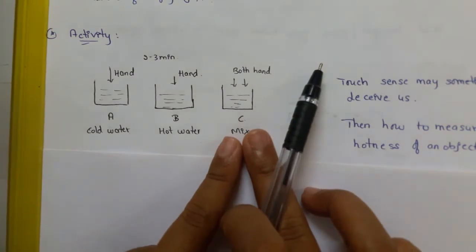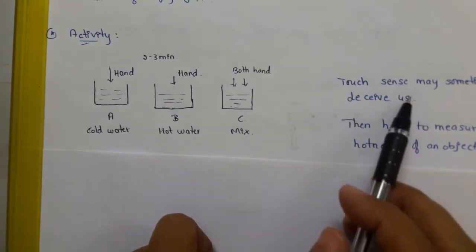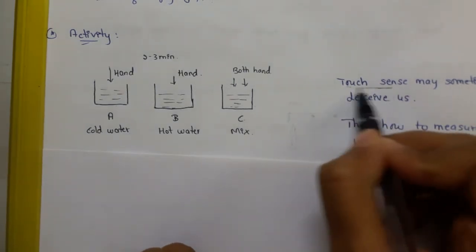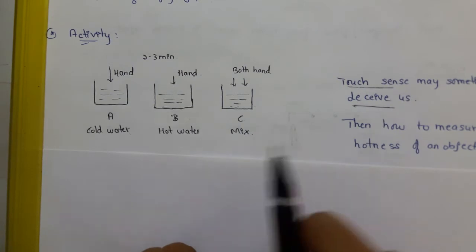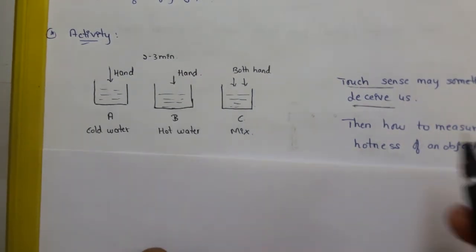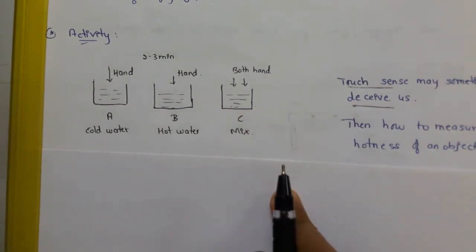Sometimes you feel cold or sometimes you may feel it as hot. So by touch we may not be able to tell if it is hot or cold sometimes. Sometimes the touch sense can also deceive us, can also tell us a lie. So then how do we measure if the object is hot, cold or normal? Then how to measure the hotness of an object? Let us see.